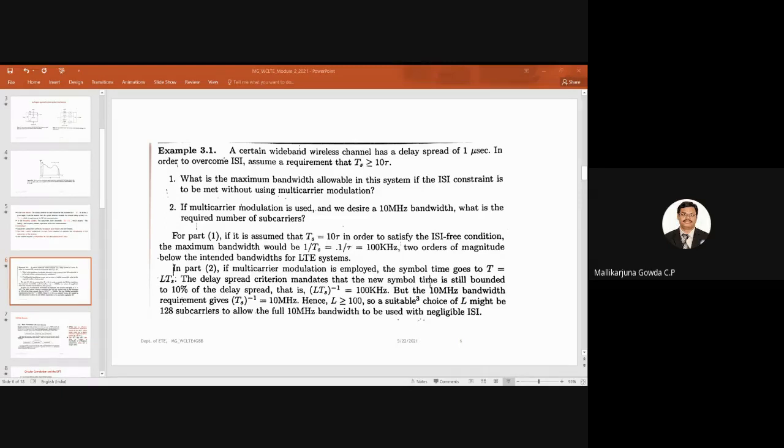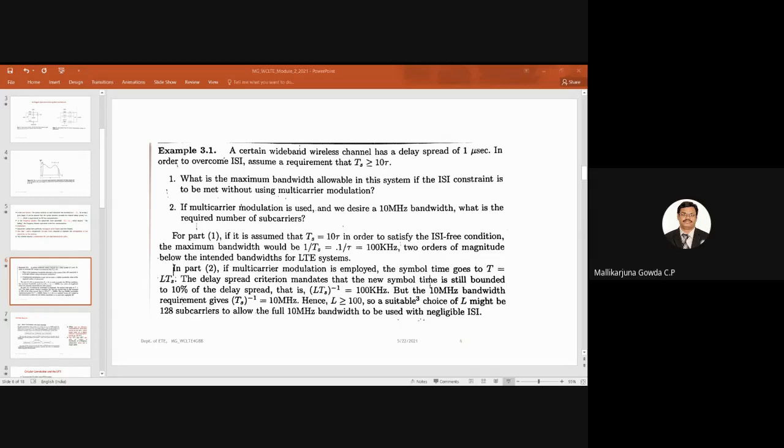So here the bandwidth becomes 100 kilohertz, right? It is 2 orders of magnitude below the intended bandwidth for LTE systems. I don't know how many of you are aware of the bandwidth requirement of LTE. I said it supports variable bandwidth, right?